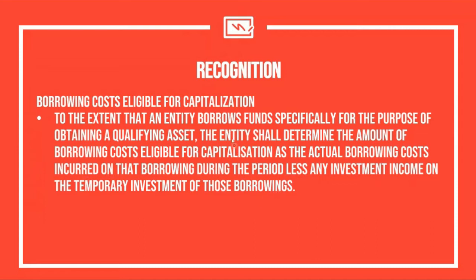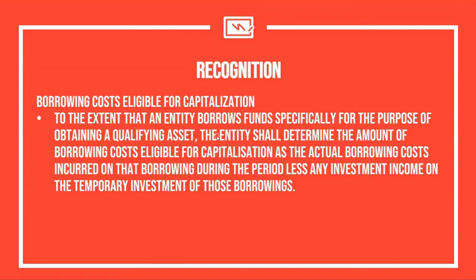So this pertains to specific borrowings. If it is a specific borrowing, what you need to do is simply get the actual borrowing cost incurred and deduct any investment income from the unused funds. Okay?